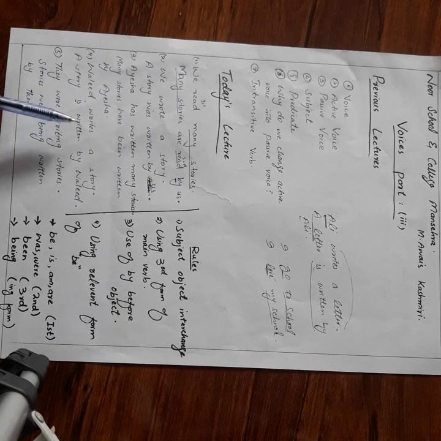Fourth thing, Walid writes a story. A story is written by Walid. I have the first form of verb, so I have used the first form of be. They were writing a story. I have the ing form of verb. Stories were being written by them. I have used the ing form of be.